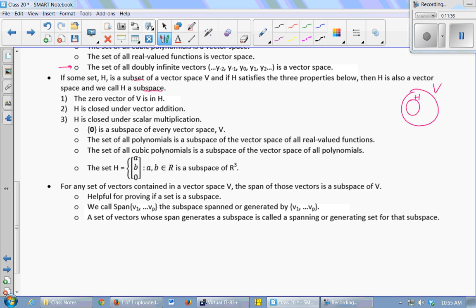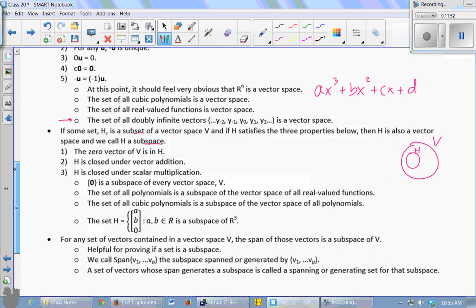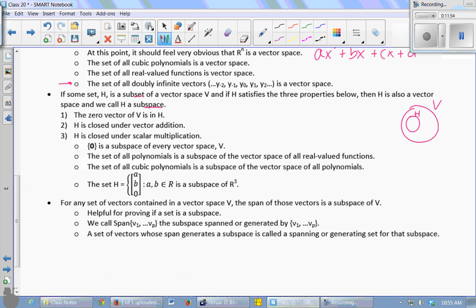And we call it a subspace. So these three properties were: the zero vector of V has to also be in H, and H has to be closed under vector addition and closed under scalar multiplication. So rather than having to check all 10 properties, you can just check those three if you know that the thing you're looking at is a subset of something you already know is a vector space.